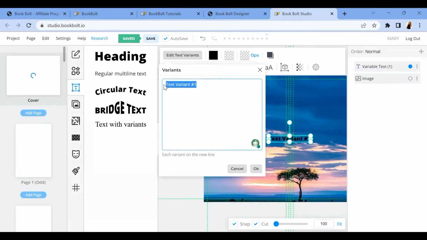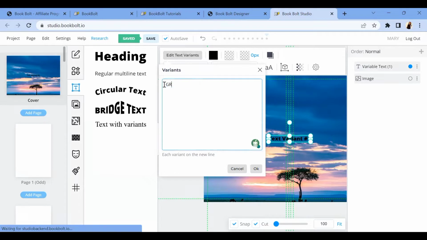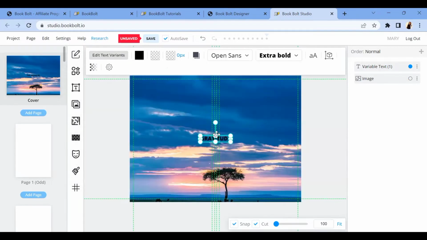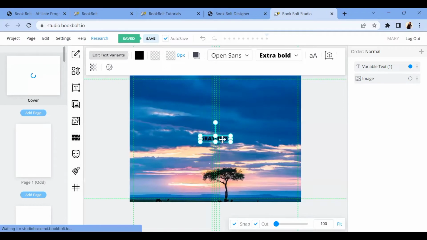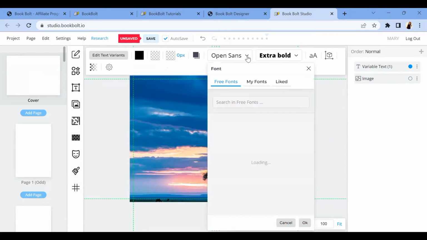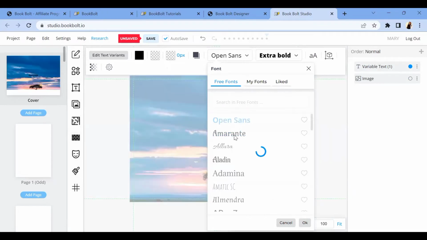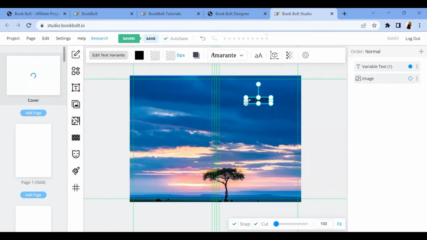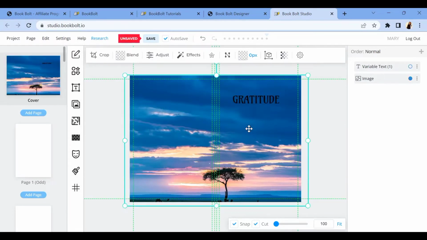I'm actually creating a gratitude journal, so I'm just going to write gratitude, then click on OK. When you do that, you can come over here to edit it and put in the kind of font that you want. This is the option for fonts. You put in the font you want, and then you can enlarge it as you please. So this is how it's going to look: gratitude.